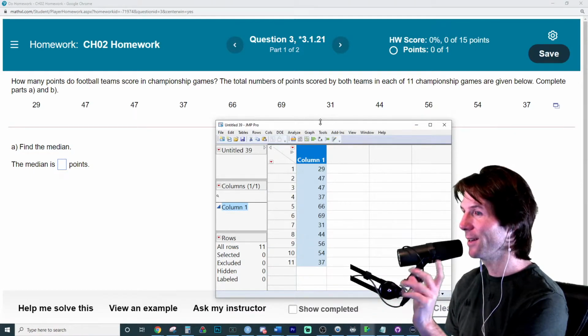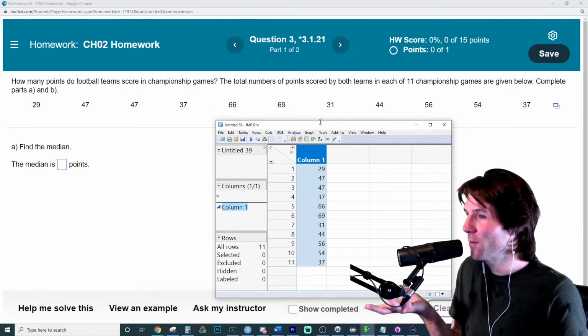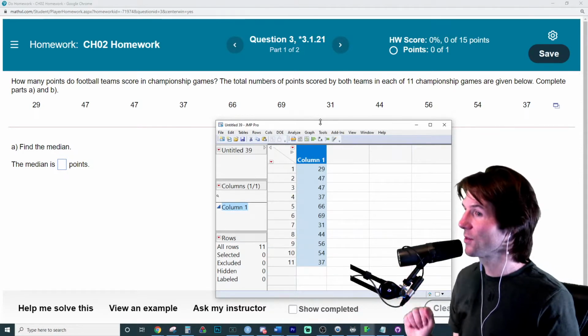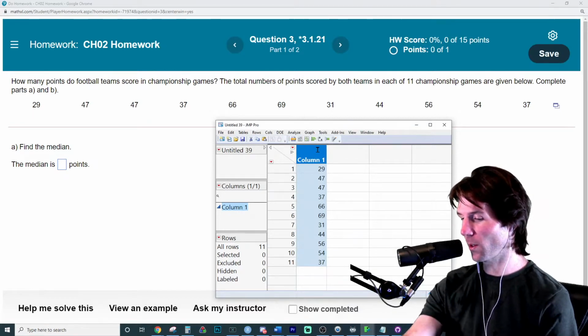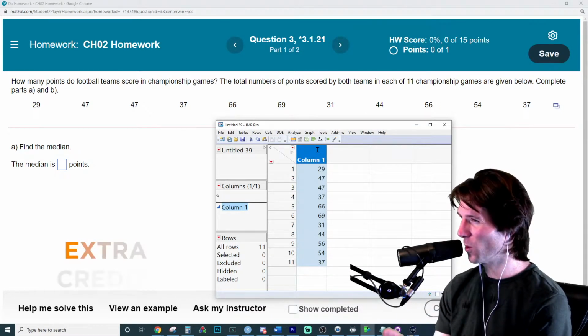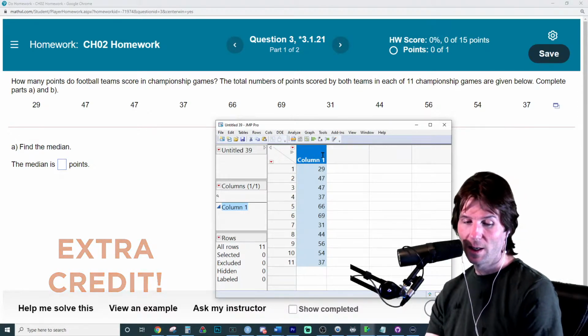A lot of people forget. Not a lot, but some. They say, wait, I found the middle value. But we need to do this. To find the median, we need to order them. Put them in order. Tucker, great work there. And Tucker asked more questions. You've got it. I think we just have one more on the docket after this, so we got more time. So we're going to put them in order here.